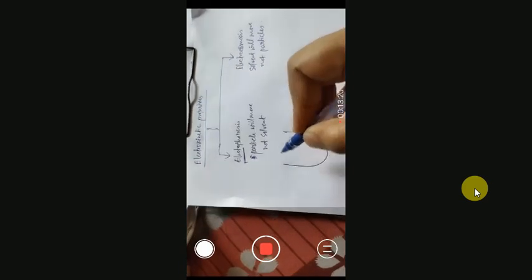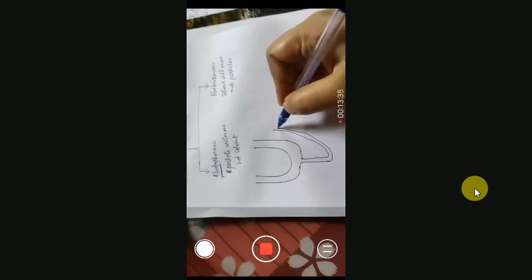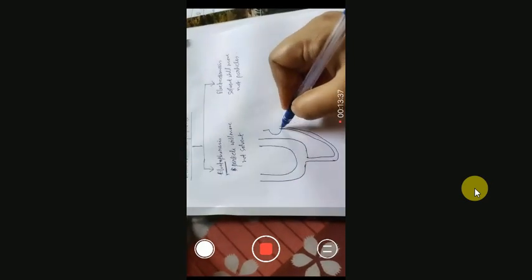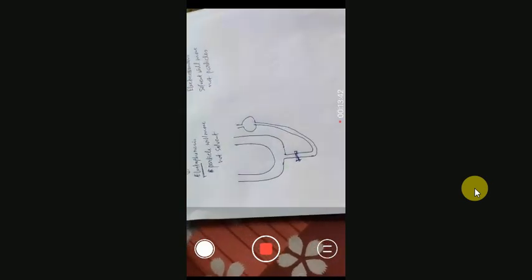You will have a U-shaped tube. Now you have first water here.